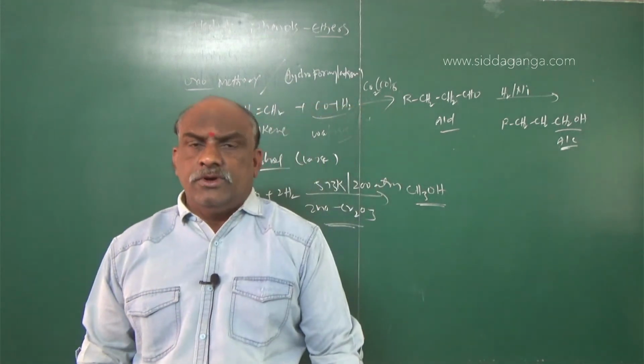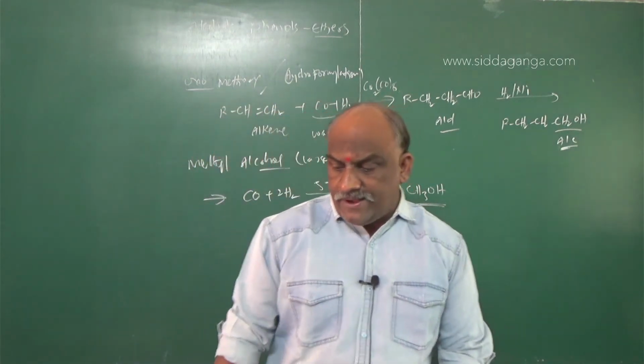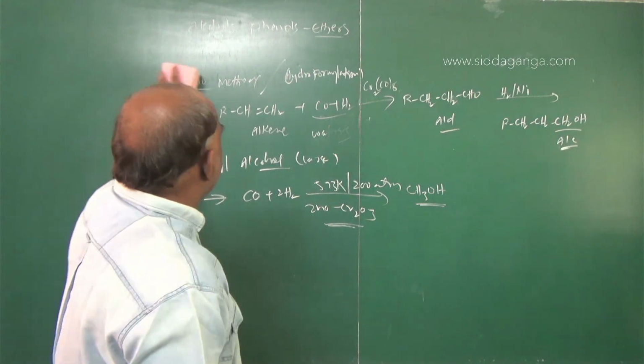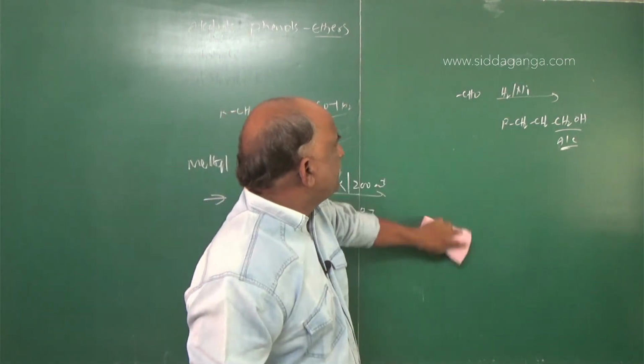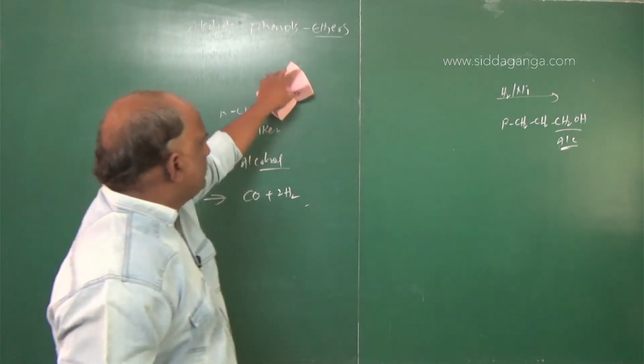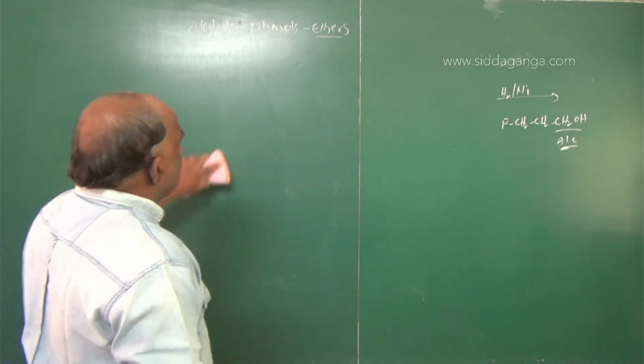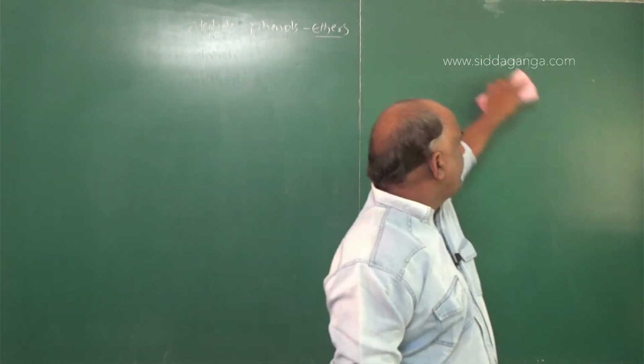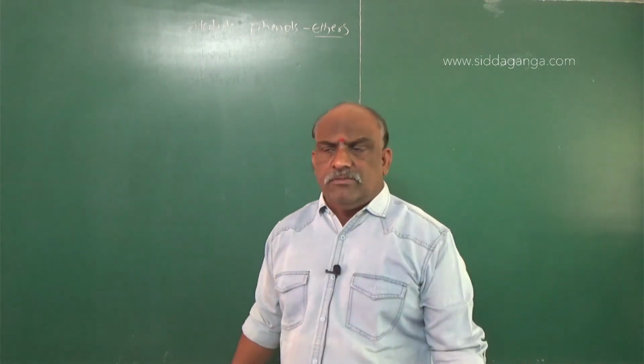Both are not the same. Don't get confused with this. So, clear. And next one, these alcohols. What about the chemical properties? Physical properties. We should go with only two physical properties: one is the solubility and the second one is the boiling point.